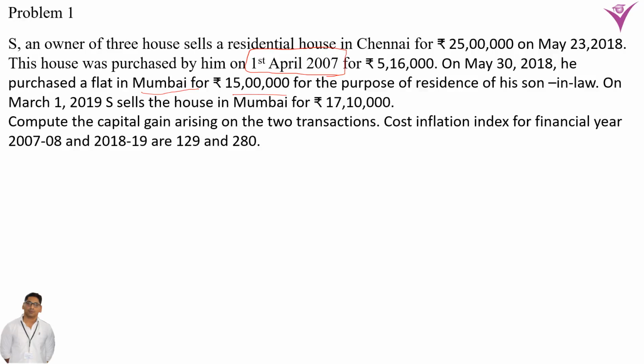Now, first of all, we have to decide whether it is long term or short term. How will we find whether it is a short term or long term asset?